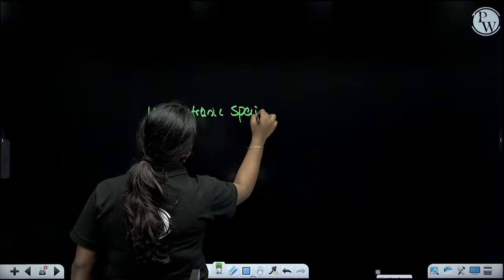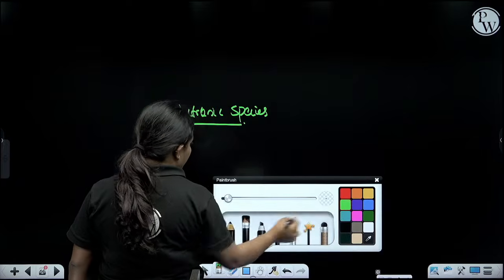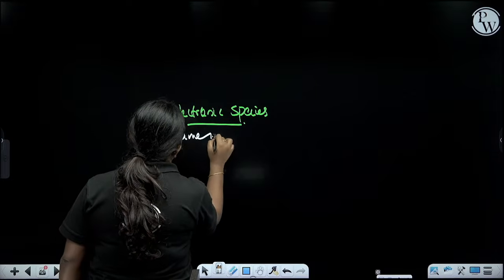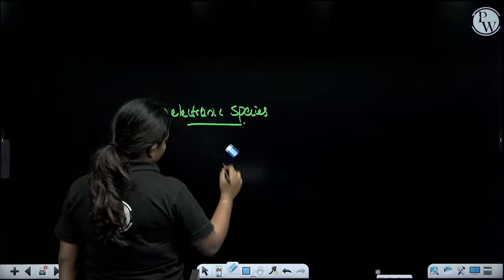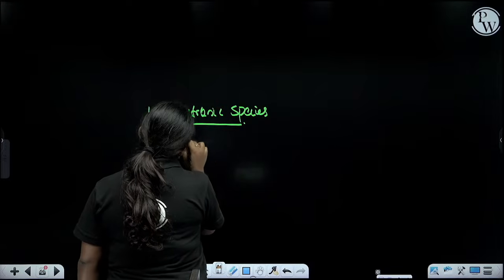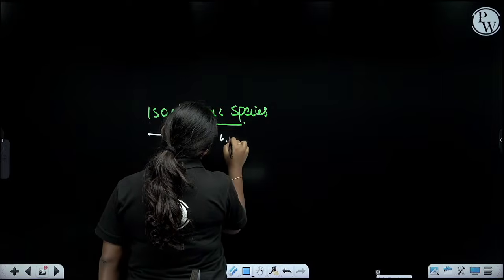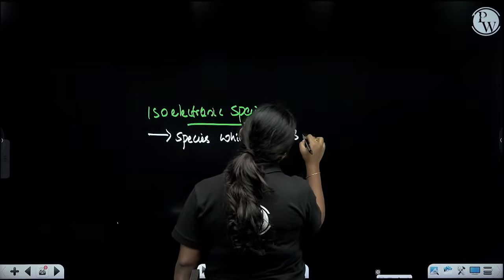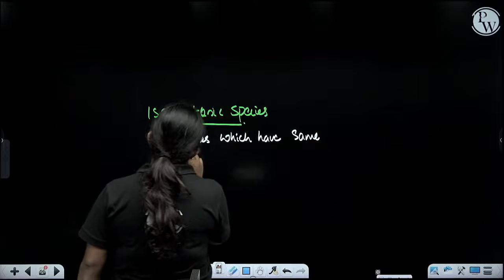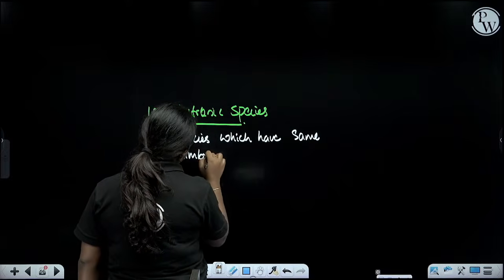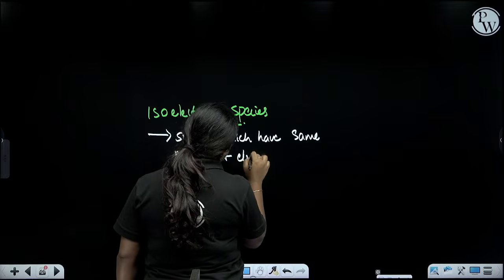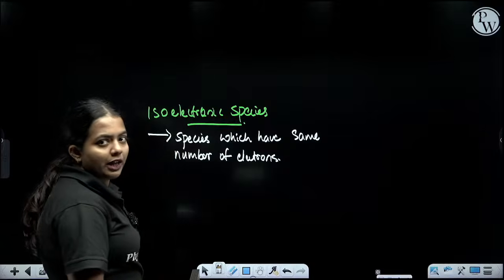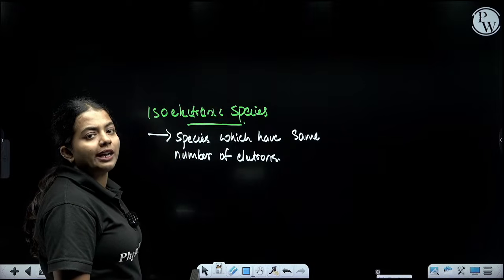Isoelectronic species are the species which have the same number of electrons.